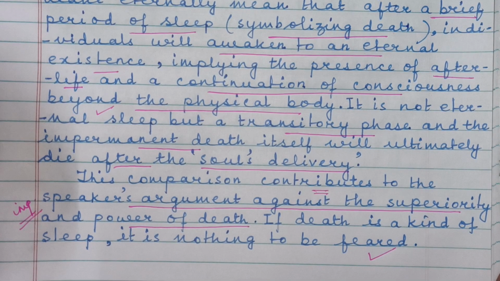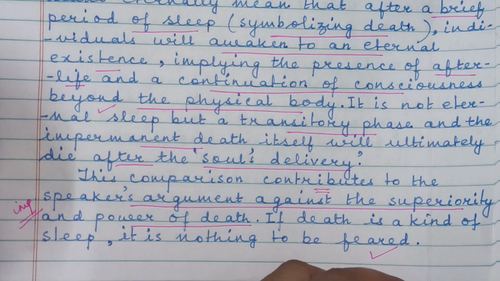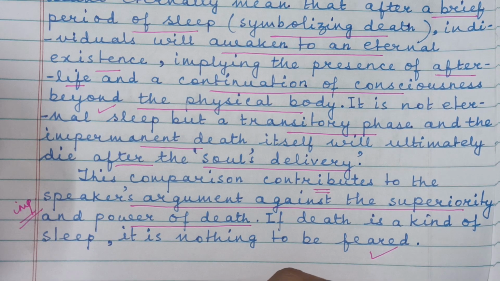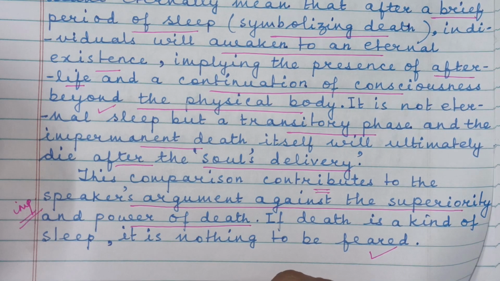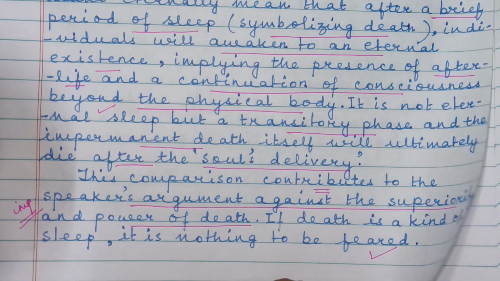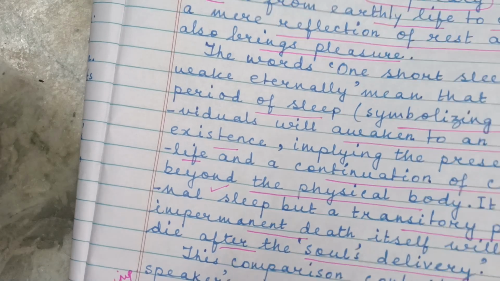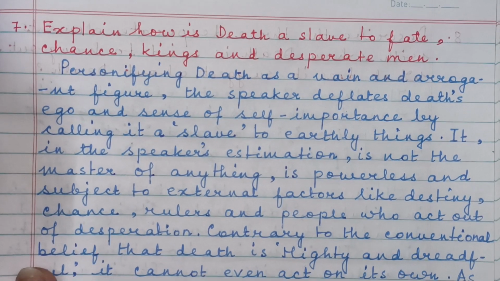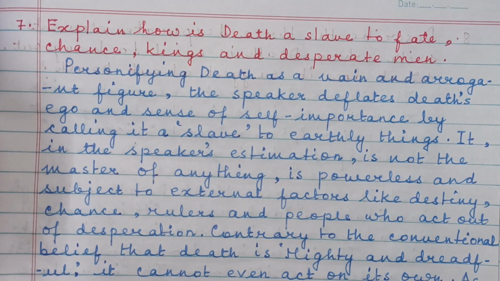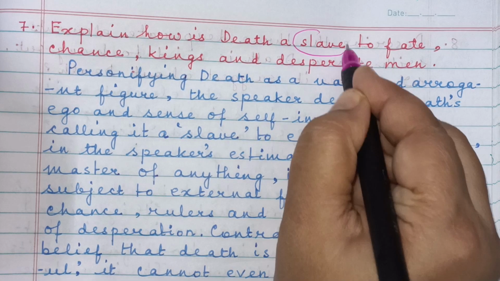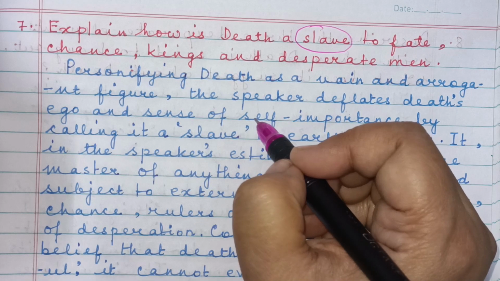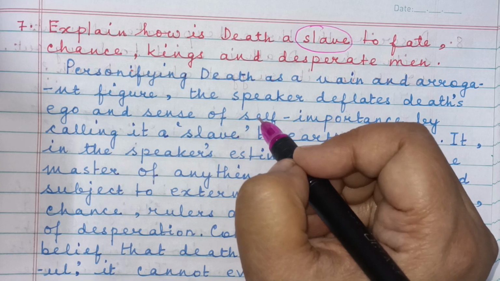Understood? This is the answer. To the point answer. Word limit 100 to 150 words. Do a little bit of editing and frame your own answers based on these reference materials. Now, next question. Explain how death is a slave to fate, chance, kings and desperate men.